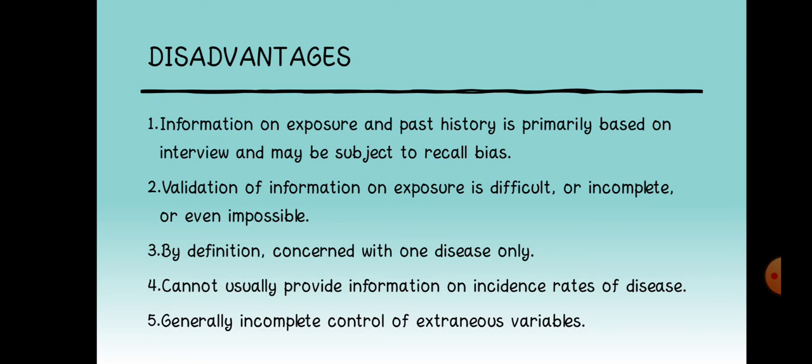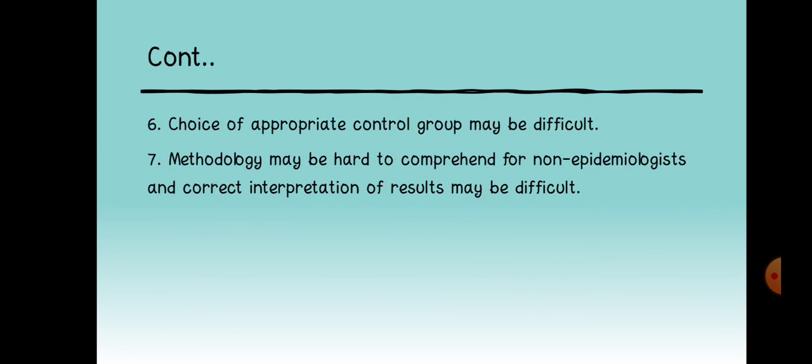It cannot usually provide information on incidence rates of disease, and there is generally incomplete control of extraneous variables. Choice of an appropriate control group may be difficult. Methodology may be hard to comprehend for non-epidemiologists, and interpretation of results may be difficult.